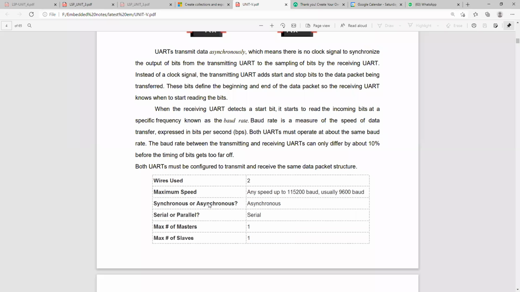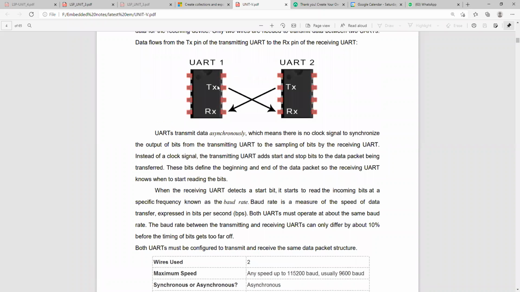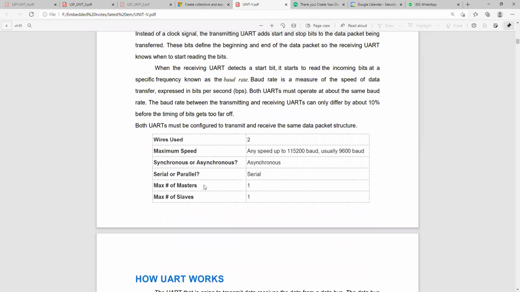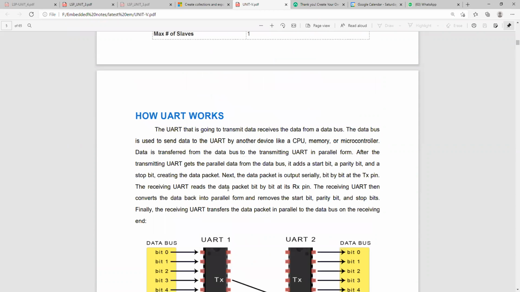So what type of transmission is it? It is an asynchronous transmission. What type of communication? It is a serial communication. How many masters and slaves? It may act as a master and it has a slave, or it may act as a slave. So that's one master, one slave.